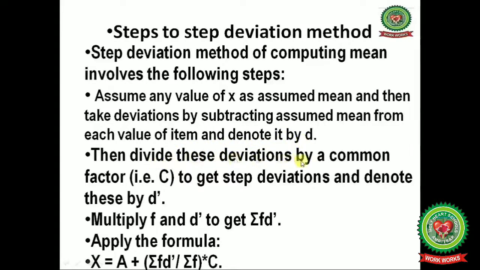Then divide these deviations by a common factor, that is C, to get step deviations and denote these by D prime. Multiply F and D prime to get FD prime, and then apply the formula: x, the arithmetic mean, equals assumed mean plus summation FD prime divided by summation F, multiplied by the class interval C.